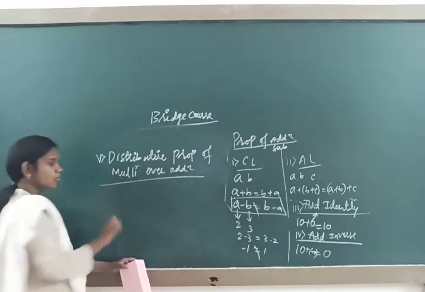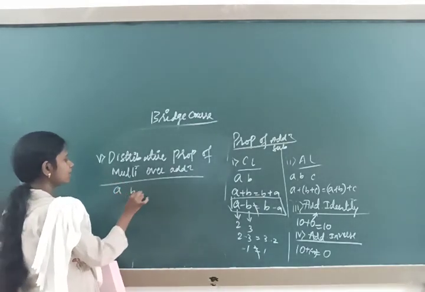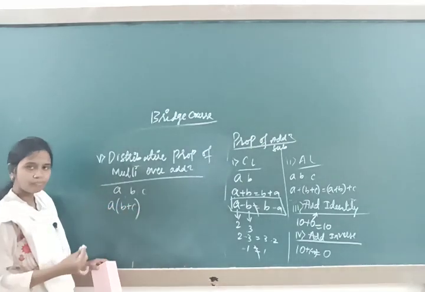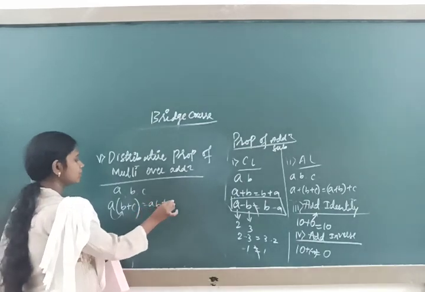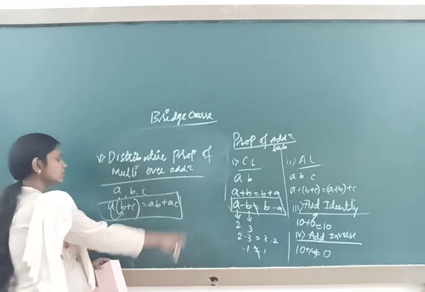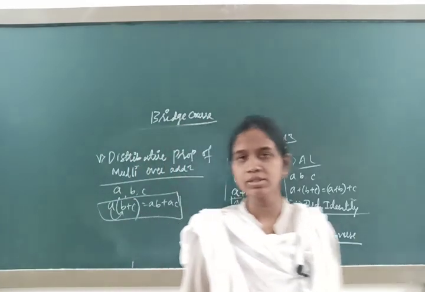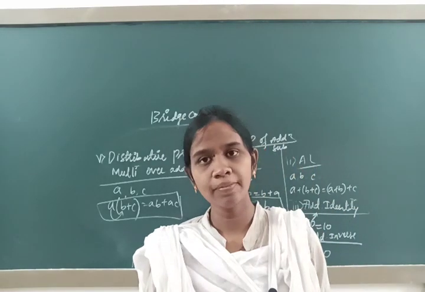For this also we need a minimum of 3 numbers. Let us take a, b and c. How does the distributive property tell us? a of b plus c, multiply a inside, then you get ab plus ac. This property you are already familiar with, and the name of this property is the distributive property of multiplication over addition.